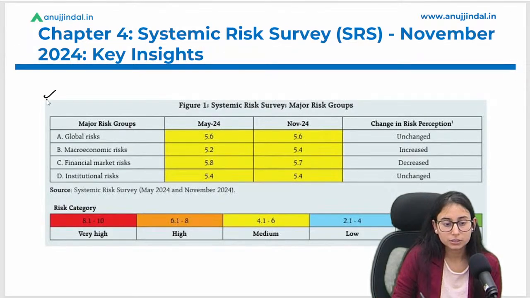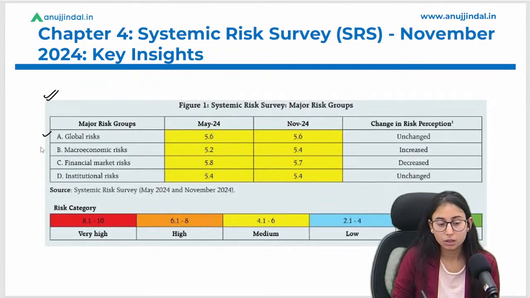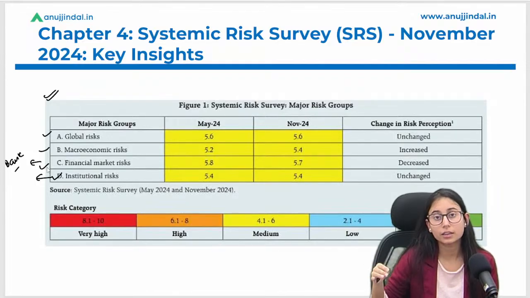Okay, now this chart, or we can say picture here, talks about 4 main risks. That is the global risk. The second one is the macroeconomic risk, the financial market risk, wherein banks' profitability, their liquidity, their financial stability come under fact, and institutional risk. That means what if there is one institution that fails? What if that failure of that one institution impacts the other institutions of different sectors?